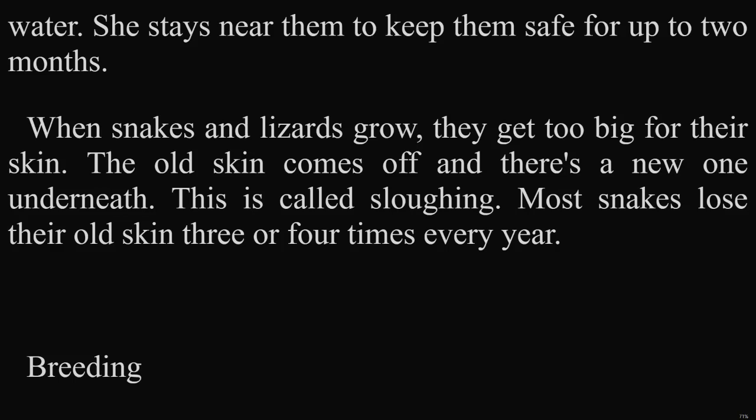When snakes and lizards grow, they get too big for their skin. The old skin comes off, and there's a new one underneath. This is called sloughing. Most snakes lose their old skin 3 or 4 times every year.